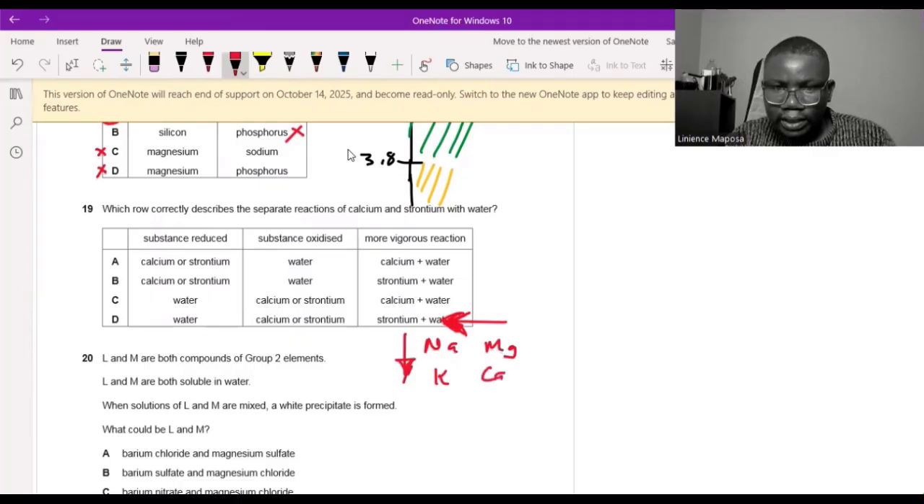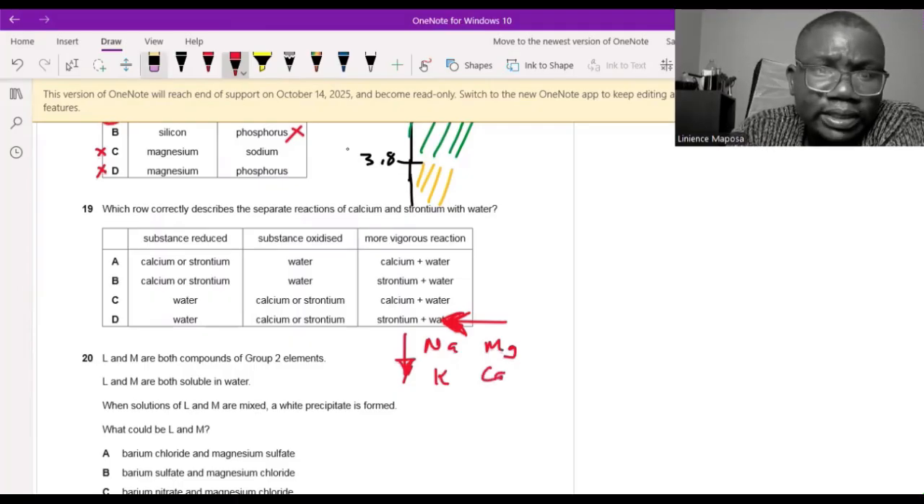So if calcium is here, that means calcium is more reactive than magnesium, because it's down the group. So calcium is more reactive than magnesium. So we know that. So we're just going to keep that at the back of our mind.